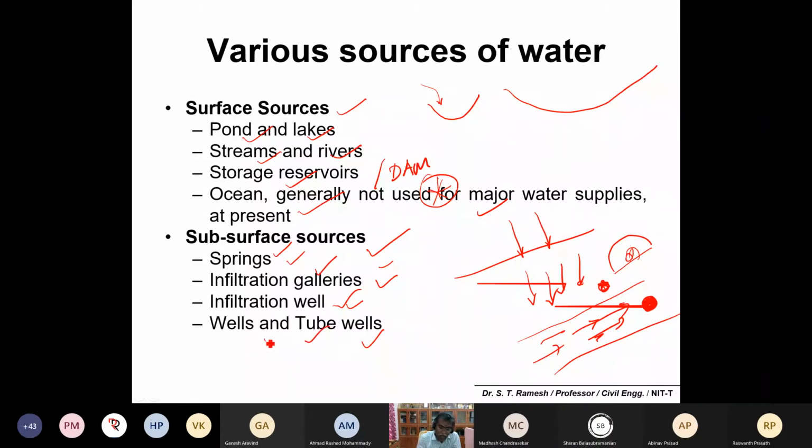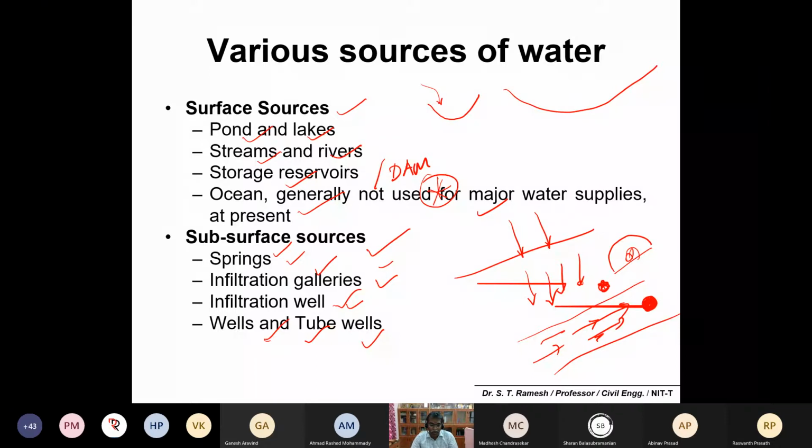And wells and also tube wells are very common. Open wells you would have seen, and tube wells also at your household level. Okay, so these are some of the sources. Okay, so our part is not source identification, but the quality of water in the respective surface water and subsurface sources is very important. Is it okay?